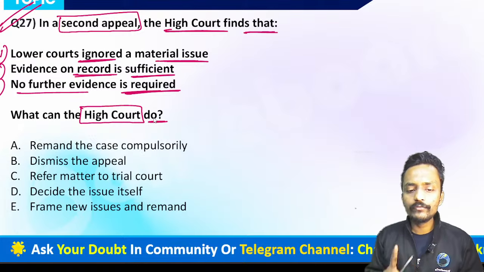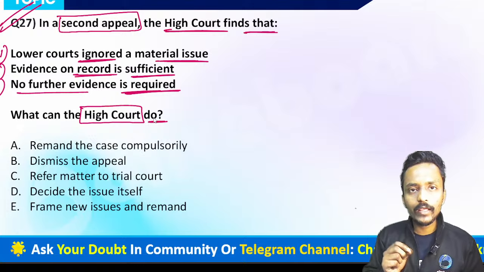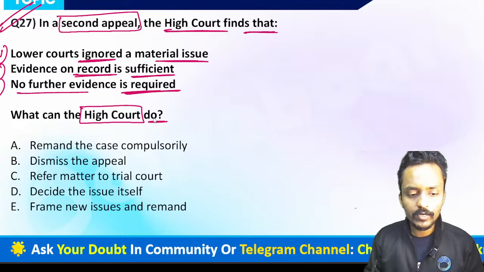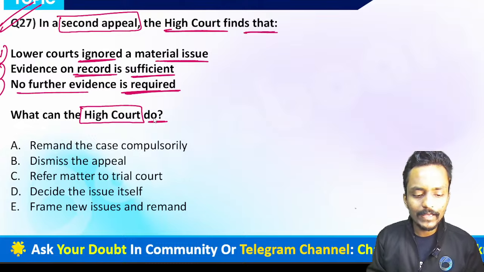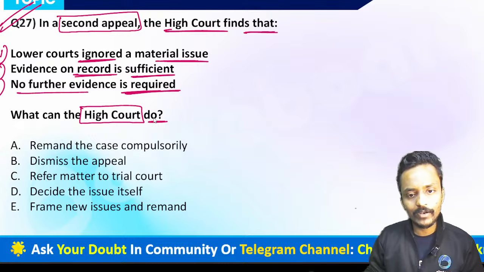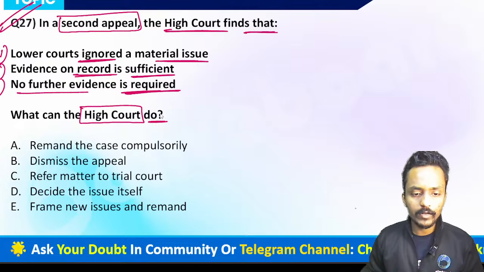So in a second appeal, if the High Court finds that the lower court ignored a material issue, the evidence on record is sufficient, and no further evidence is required, then definitely the High Court has the specific power to decide the matter itself. Definitely yes, by its own discretion it can resolve the matter as well.